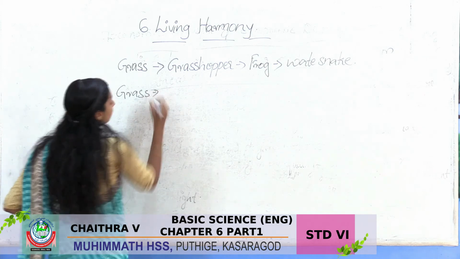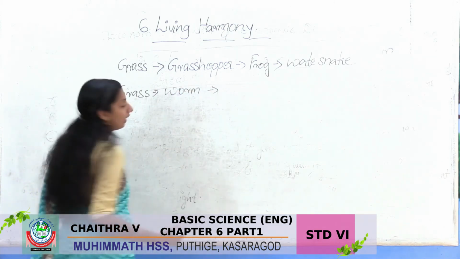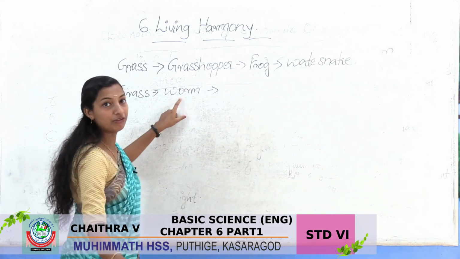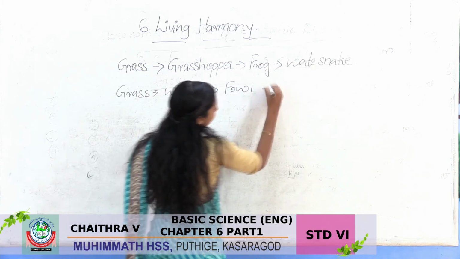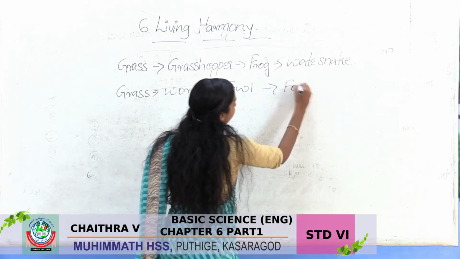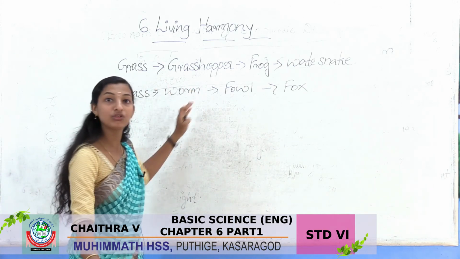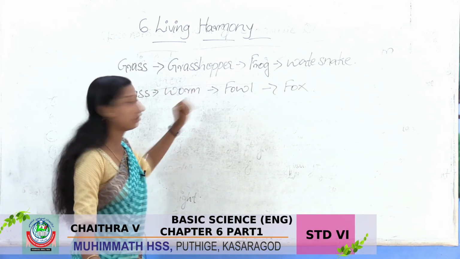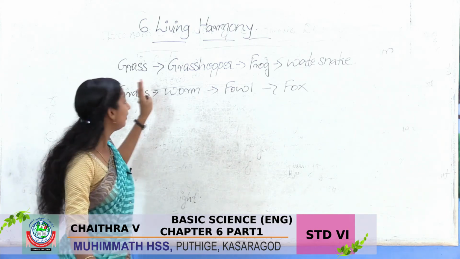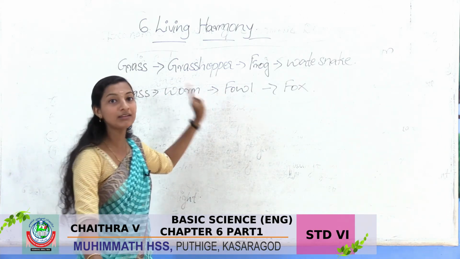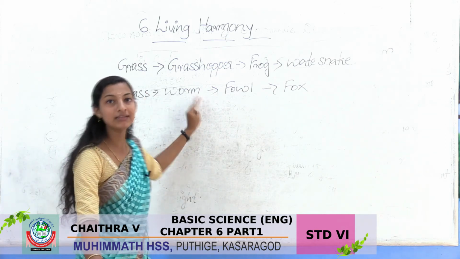Who eats grass? Worm. Then who feeds worm? Fowl. Then fox feeds fowl. Like it was continuing. You can make loads of this relationship. So these are the food relations. This food relation is known as food chain.